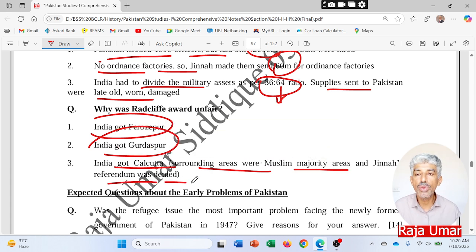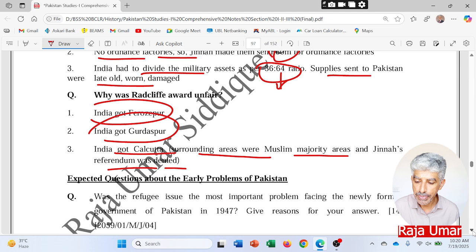Jinnah wanted that in those areas, in the surroundings of Calcutta, a referendum should be held so that a clear situation would emerge about what people wanted, whether they wanted to be part of Pakistan or part of India, but it never happened. So that was the big issue, the Radcliffe Award.